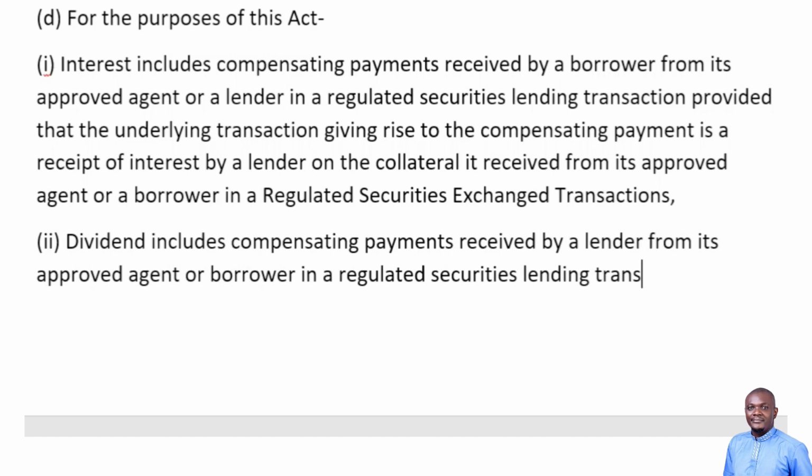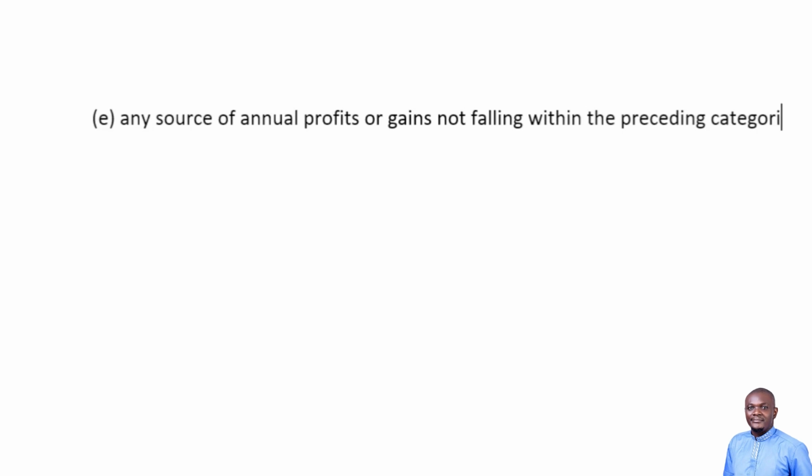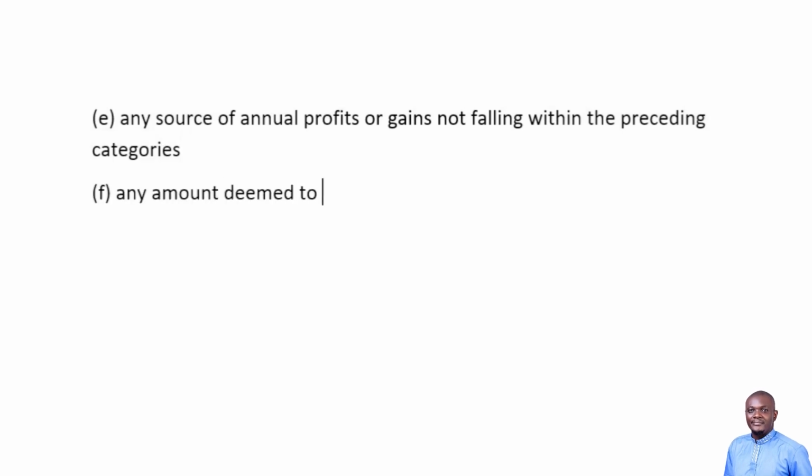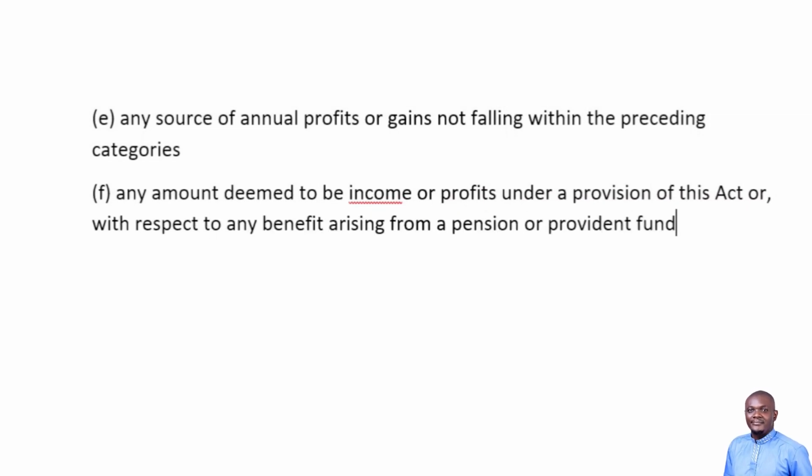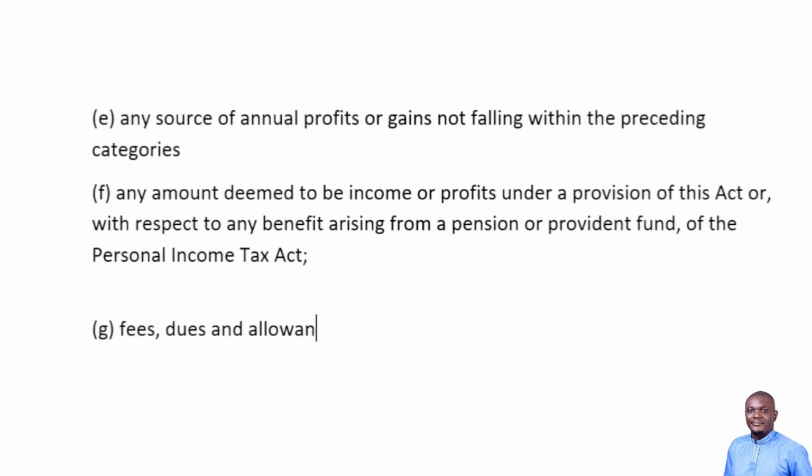Any source of annual profit or gains not falling within the preceding categories. Any amount deemed to be income or profit under a provision of this Act, or with respect to any benefit arising from a pension or provident fund of the Personal Income Tax Act. Fees, dues, and allowances whenever paid or services rendered.